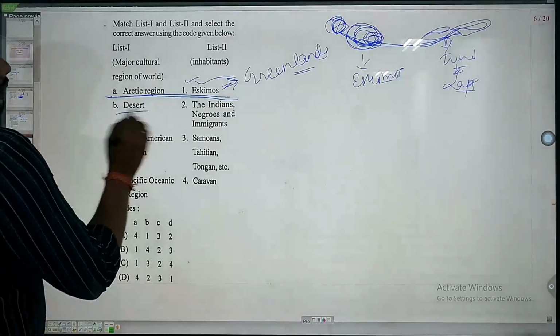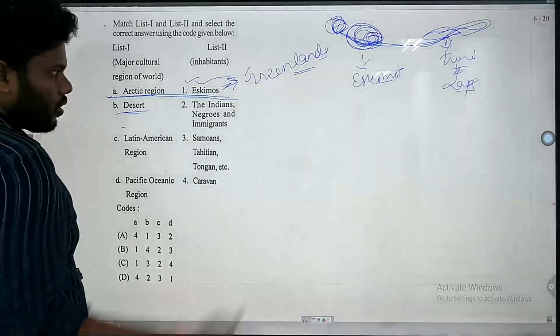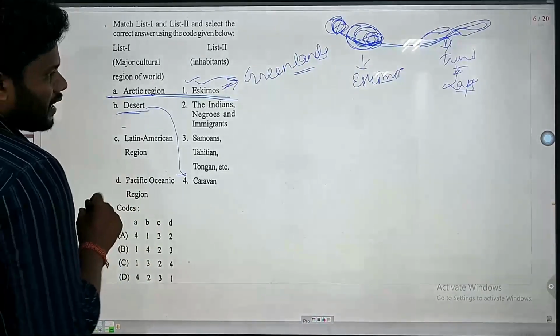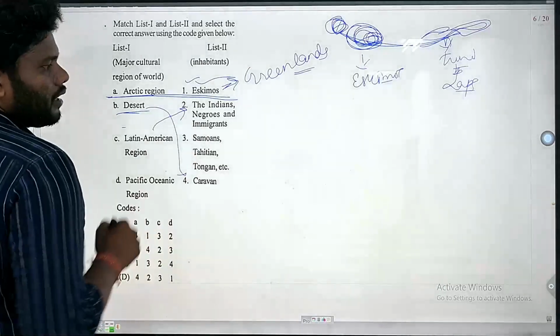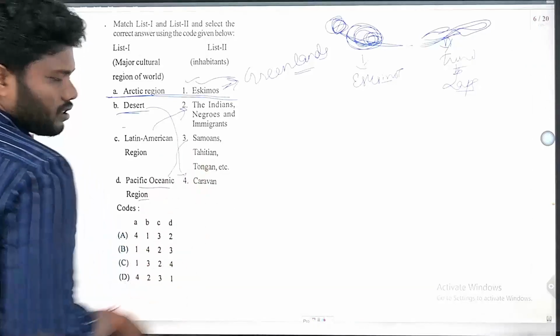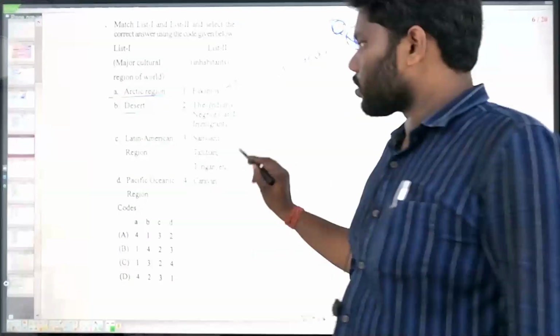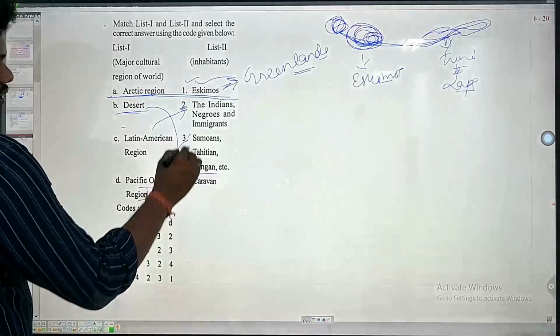So desert people, the inhabitants in that region, desert caravans. Desert is associated with caravans. Latin American region, West Indies, Negros and immigrants. And the Pacific Ocean region, they are also called Samoans, Samoa Island is also from this region. So they are called Oceania region, this is the Pacific Ocean region. Australia, Pacific Ocean, Tonga and Tongan and Samoa and Kiribati region. So these regions come under these people.